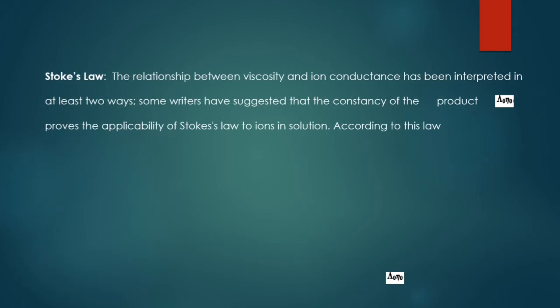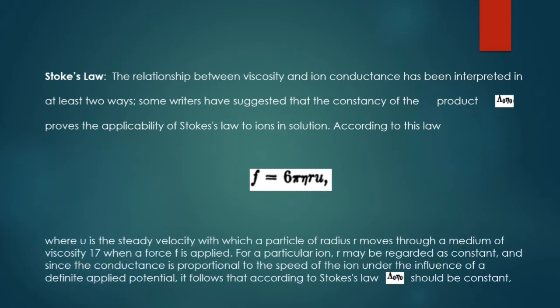So Stokes law gives the relationship between viscosity and conductance, and it says that the product of kappa naught and eta naught, the viscosity, will always be a constant. The formula for Stokes law is F is equal to 6 pi eta R U. So what is U? U is the steady velocity.